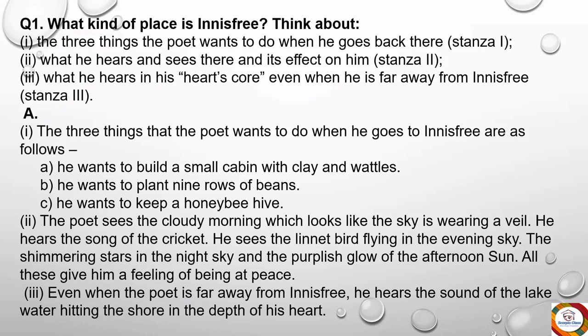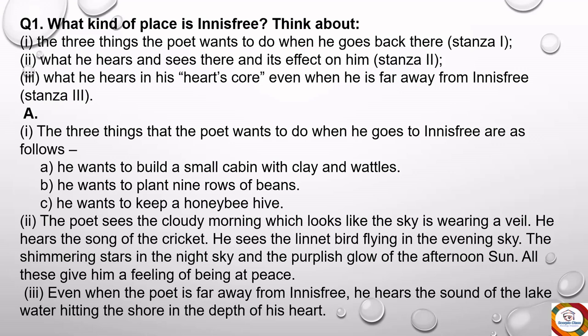Now let's check the answer here. The three things that the poet wants to do when he goes to Innisfree are as follows. He wants to build a small cabin with clay and wattles. Second, he wants to plant 9 rows of beans. And third, he wants to keep a honeybee hive. So these are the things that the poet wants to do while he is in Innisfree. So this is your first sub answer where you have 3 points because the poet longs for doing 3 things over there.